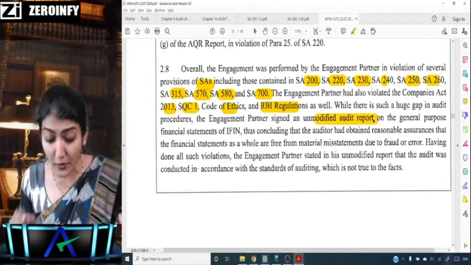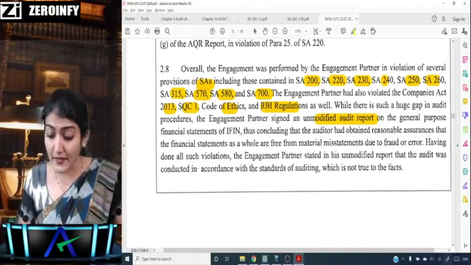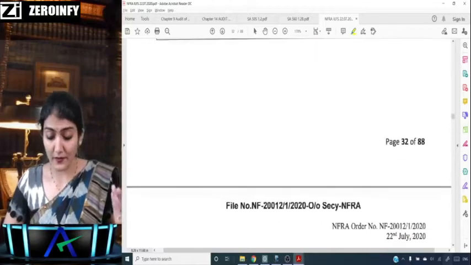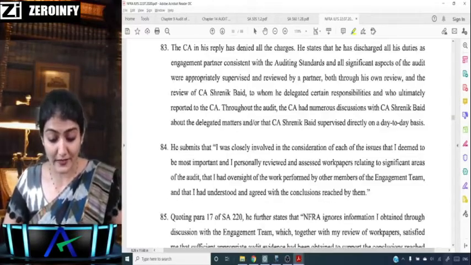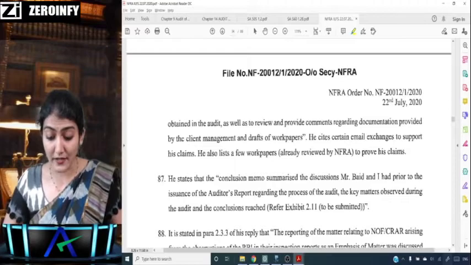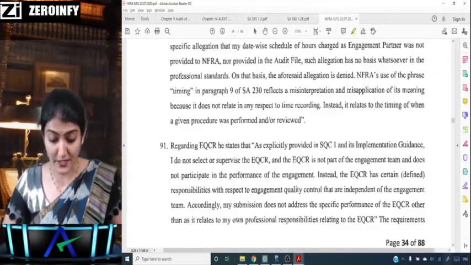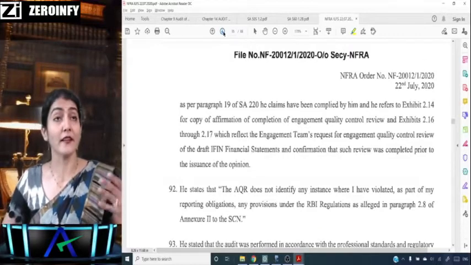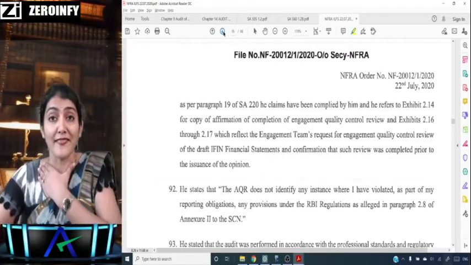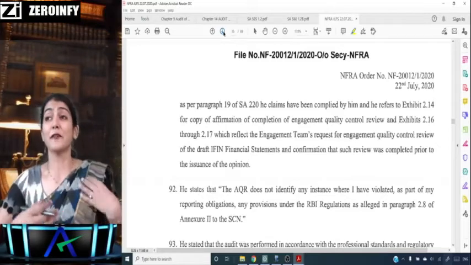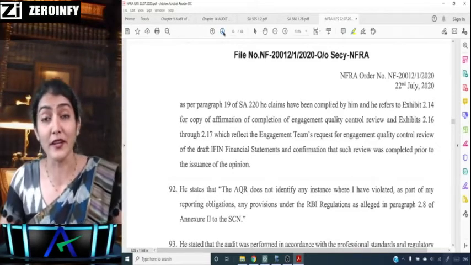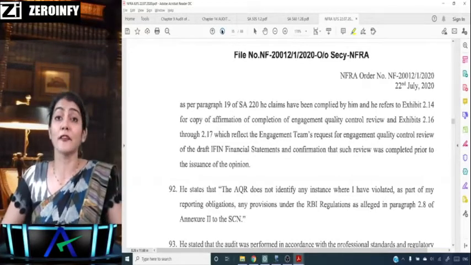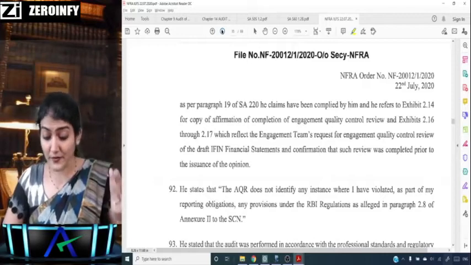Yet the auditor could sign an unmodified audit report, saying that there is reasonable assurance that the financial statements are free from material misstatement. So the unmodified opinion was not right in that case, and it fails to disclose a material fact and fails to report a material misstatement. So it's a very big eye opener. Whatever we are discussing and ma'am is teaching, or wherever you've done the classes or done self-study, and we talk about SA 220 quality control, SA 230 audit documentation, you just can't take them at face value. There is much more substance to it.